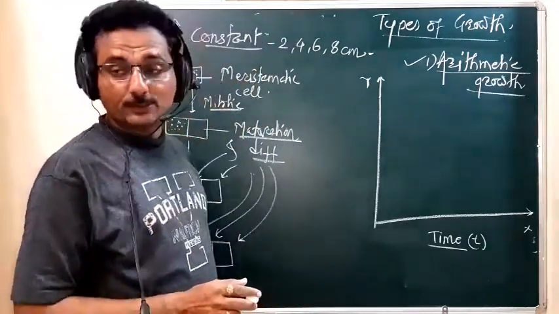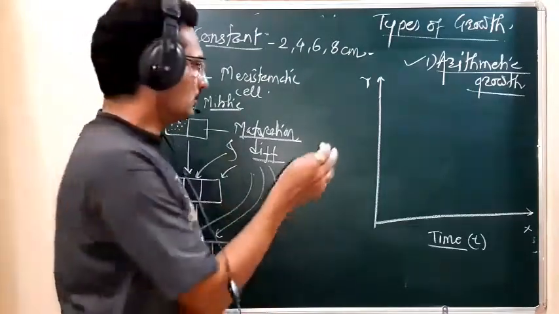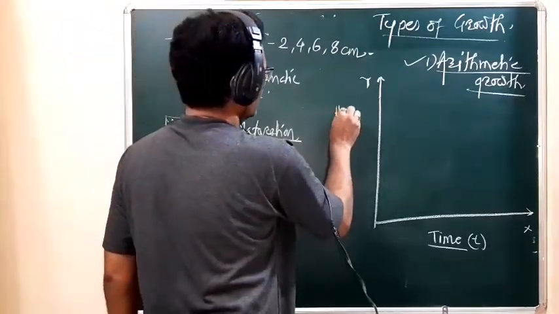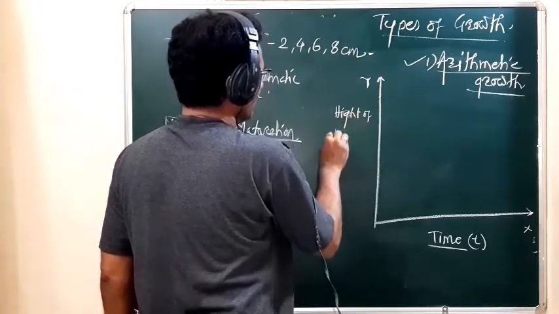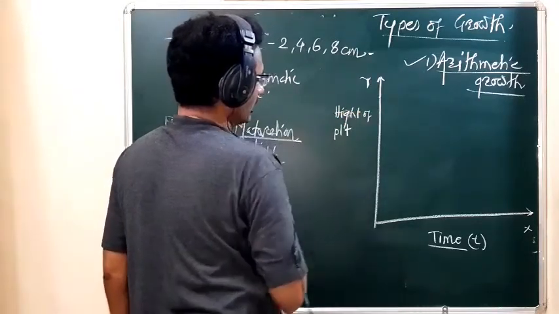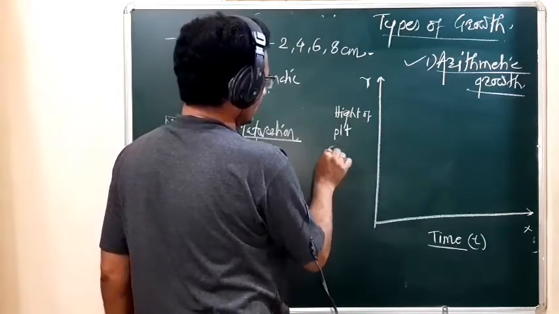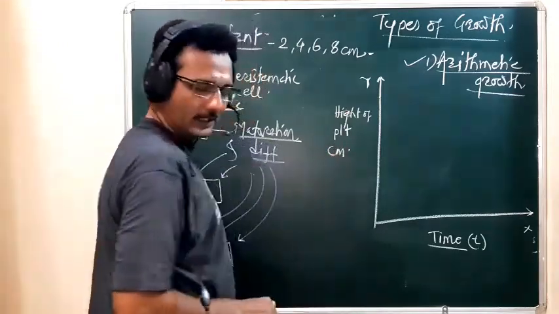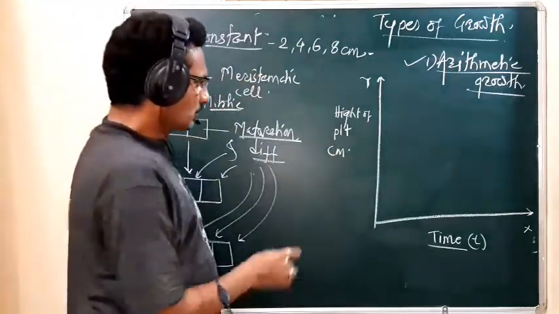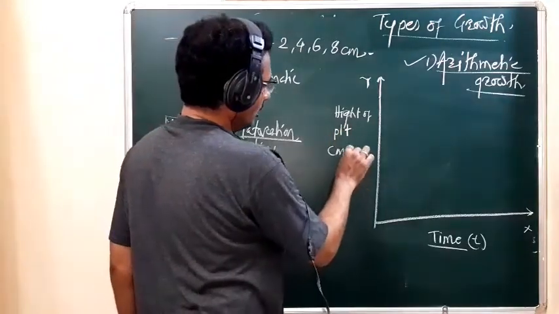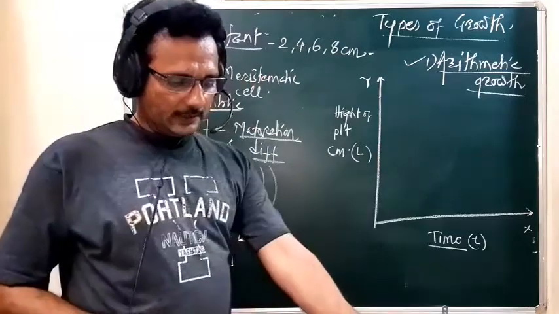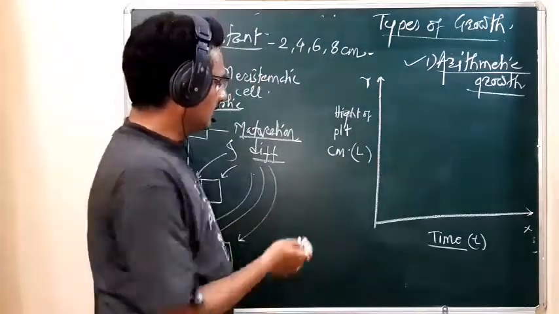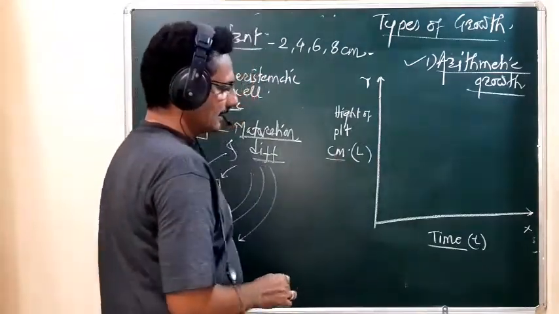And on the y-axis, we take the height of the plant, or the length of the plant. We have to measure that height of the plant in centimeter. For that height of the plant, we use the capital letter L, but that height we have to measure in centimeter.